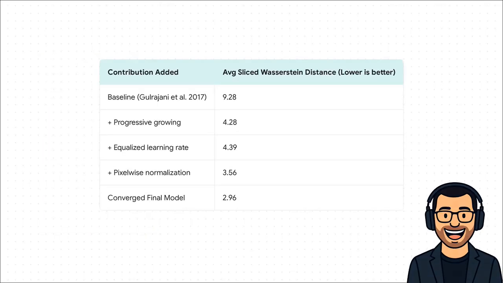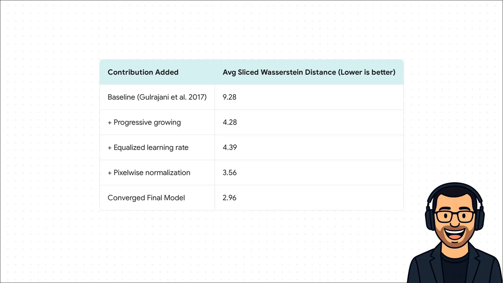But it wasn't just the growing idea, as brilliant as that was. This paper was also a masterclass in smart engineering. What you're seeing here is called an ablation study, where they basically add their new ideas one by one to see what impact each one has. The metric here, don't worry about the name, sliced Wasserstein distance, just think of it as a score where lower is better. It measures how realistic the images are.